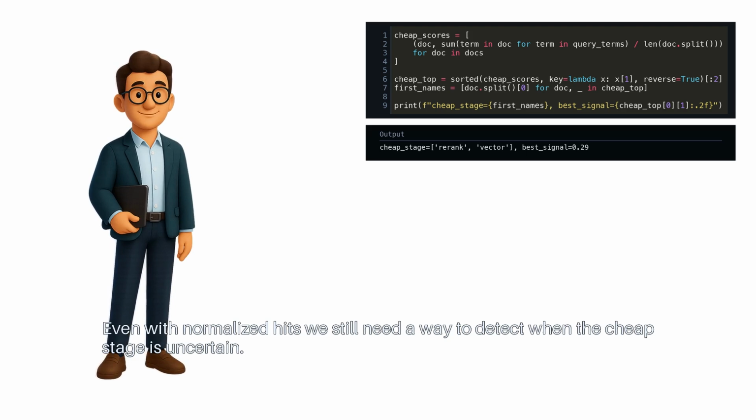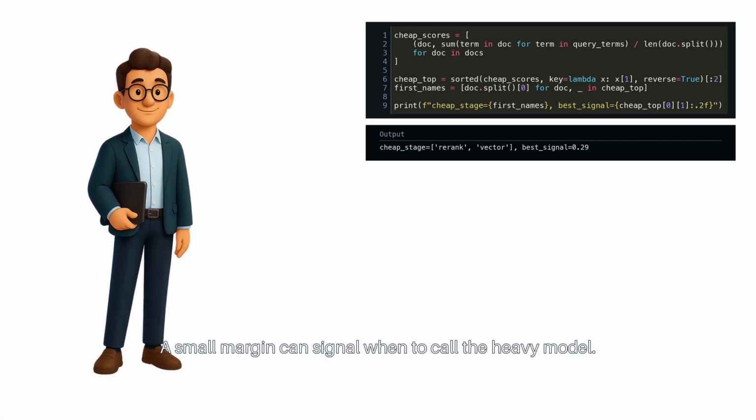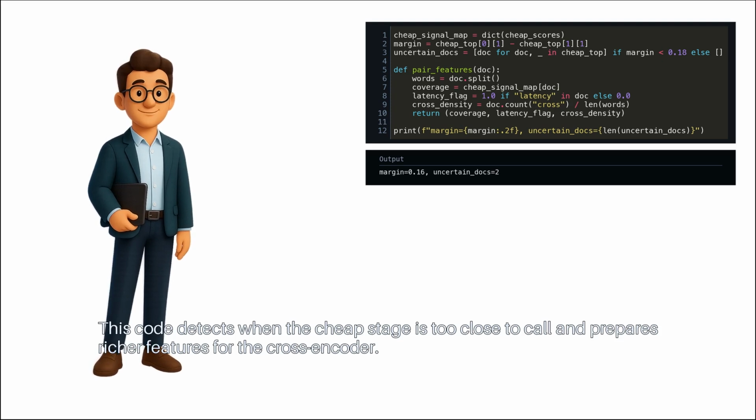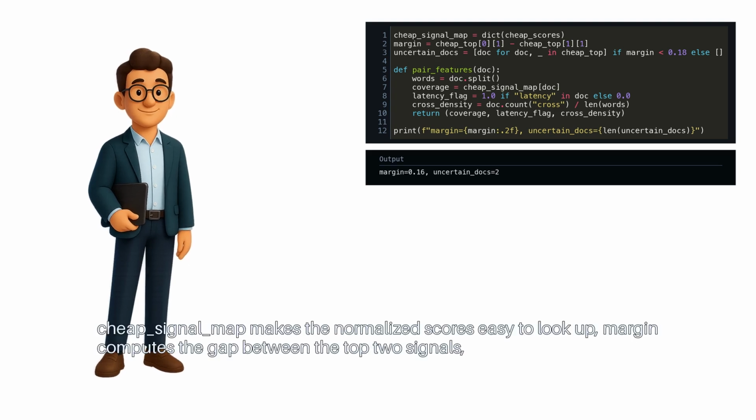Even with normalized hits, we still need a way to detect when the cheap stage is uncertain. A small margin can signal when to call the heavy model. This code detects when the cheap stage is too close to call and prepares richer features for the cross-encoder. Cheap signal map makes the normalized scores easy to look up.